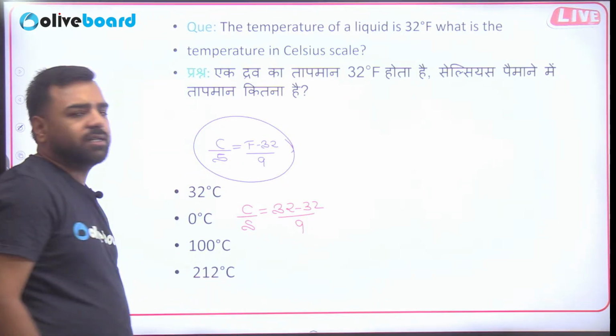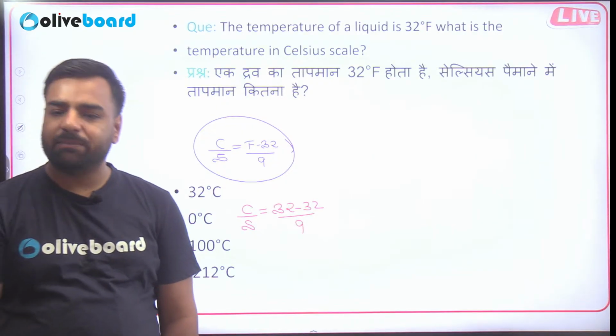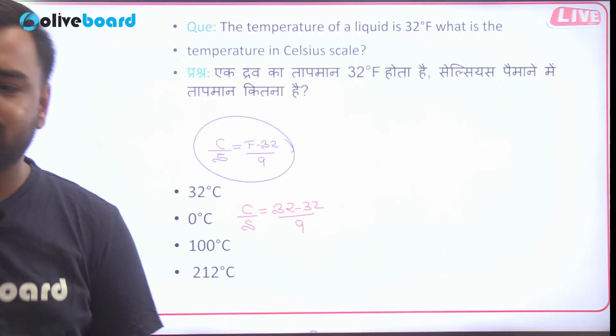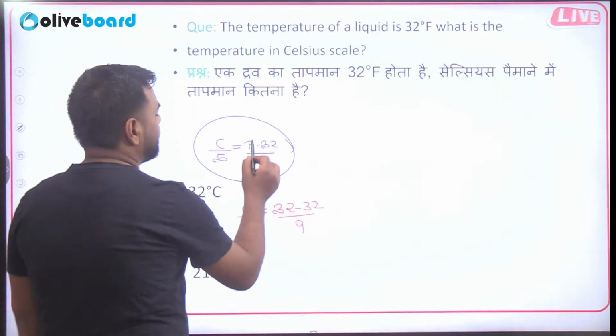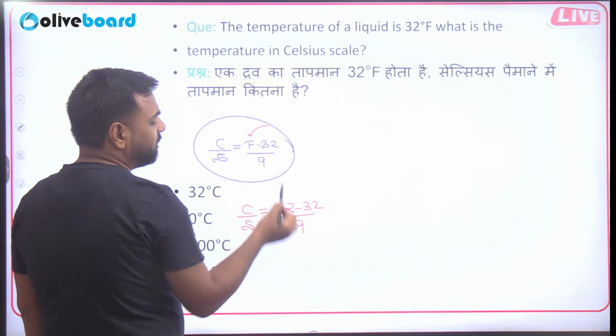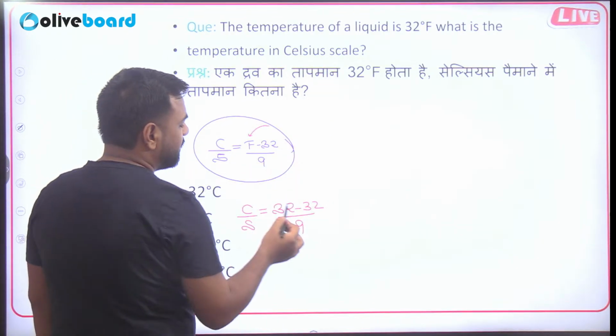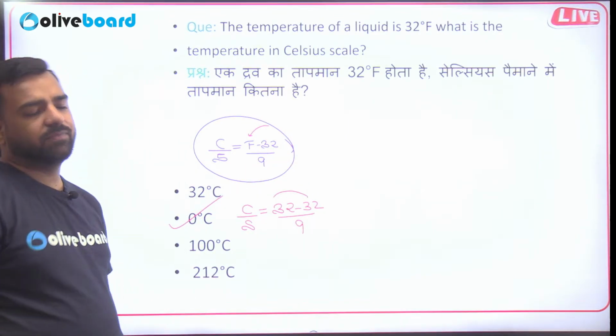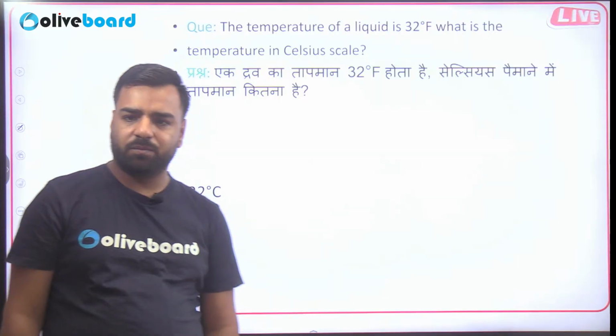In the examination, it's not even needed to put pen to paper. So yeah, that's absolutely correct. The answer is 0 here because we can directly see that Fahrenheit is 32 degrees, right? It's given here. So 32 minus 32, that's 0. So obviously degree centigrade is going to give you 0 degrees. Perfect. Next.